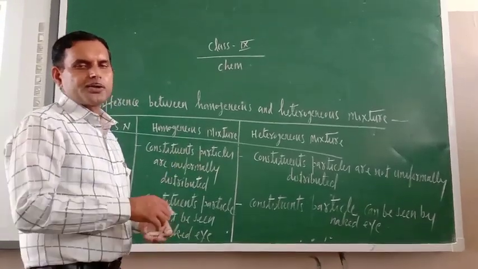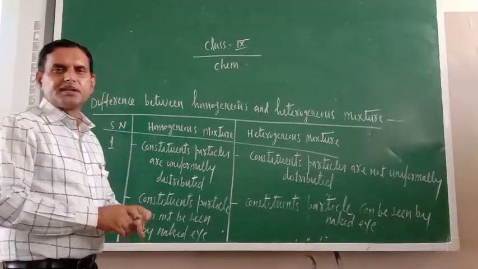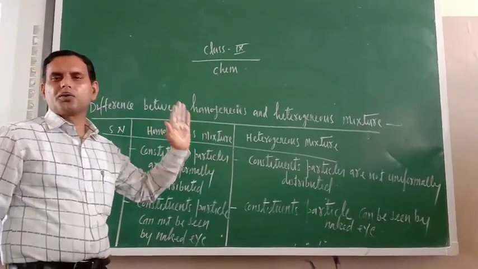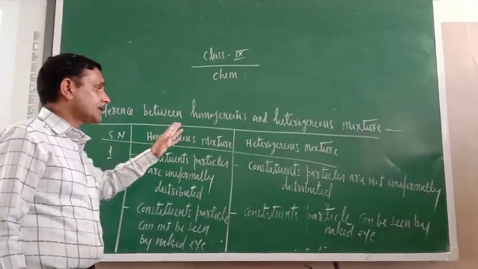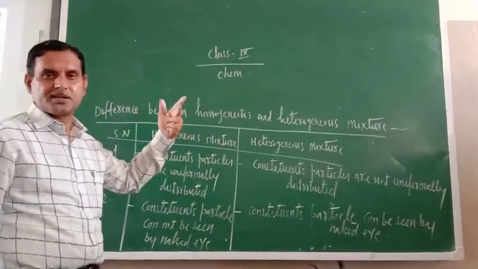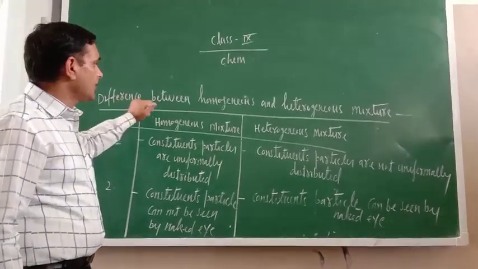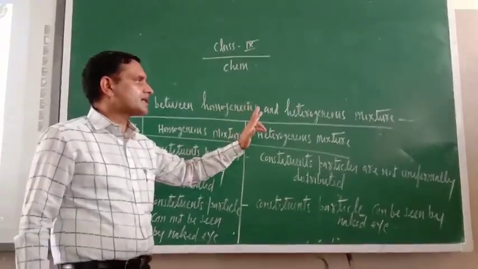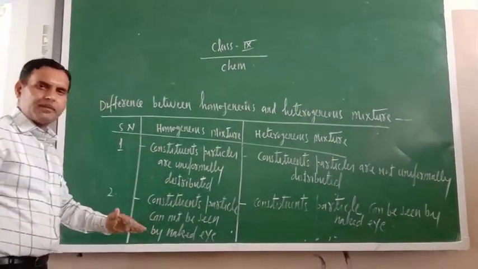Good morning. So far I have taught you impure substances and mixtures. Types of mixtures I also told you, and one property of constituents, meaning homogeneous and heterogeneous mixtures, we have discussed. Now it is time to tell you the difference between homogeneous and heterogeneous mixtures. I have summarized it in tabular form.